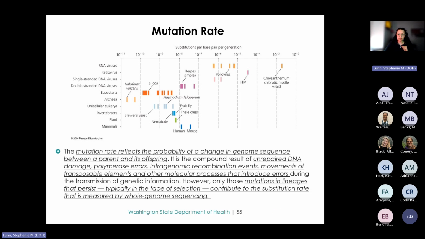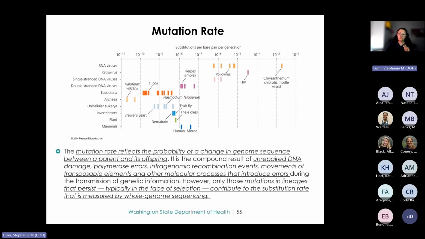It describes mutation rate as the probability of a change occurring in a genome sequence from one generation to the next. Several factors contribute to the mutation rate, including unrepaired DNA damage, errors made by the polymerases, intragenomic recombination events, movements of genetic material, and any other molecular processes that introduce errors during genetic transmission.